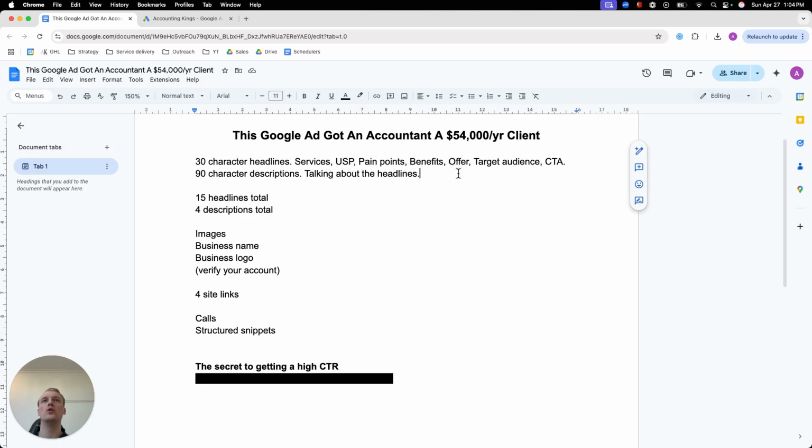Then of course the offer. This can be a free discovery call, it can be a free strategy session. We typically go with a free consultation. Everybody knows what a consultation is. They are familiar with it, and they are just more likely to click on something and sign up for something if they are familiar with it. So you have the offer, and then also the target audience, and this is a big one.